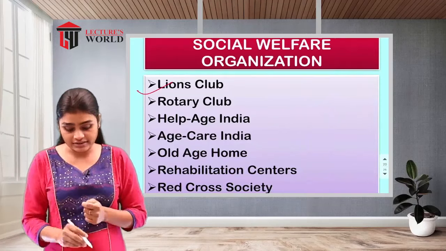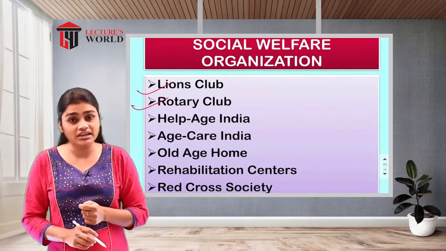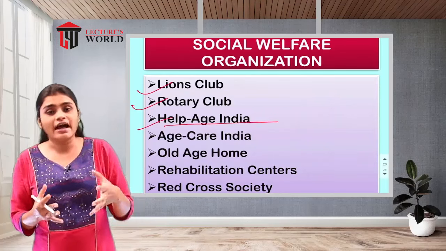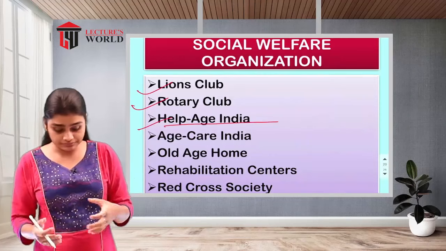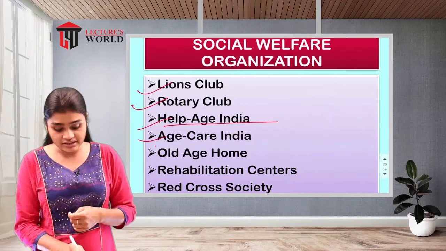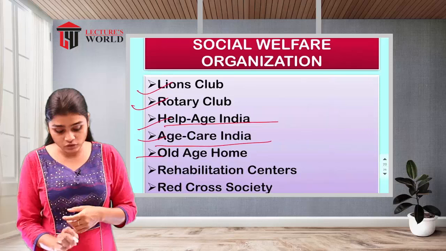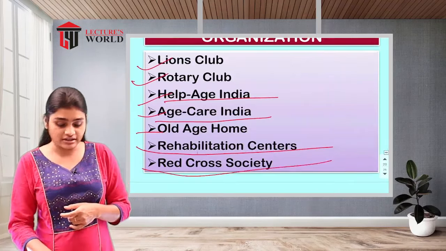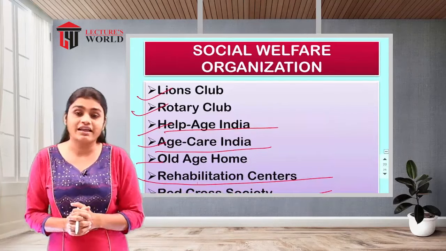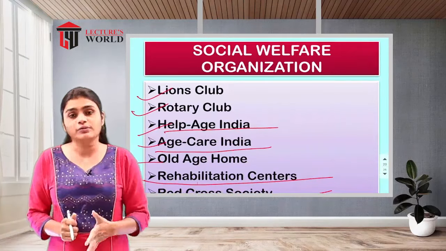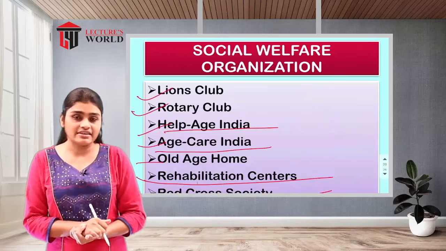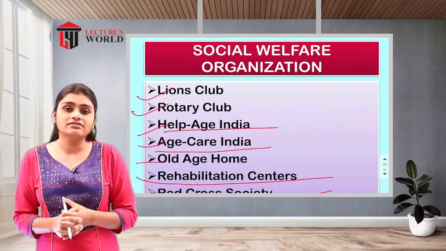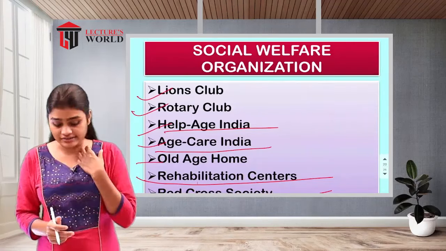So that is your Lions Club, Rotary Club, Help Age India, that means they are helping the aged people. Then Age Care India, Old Age Home, the rehabilitation centers, and Red Cross Society. So these all are your social welfare organizations for the betterment of society. All these organizations are working. So these all are, we can say, the characteristics of our social organization.